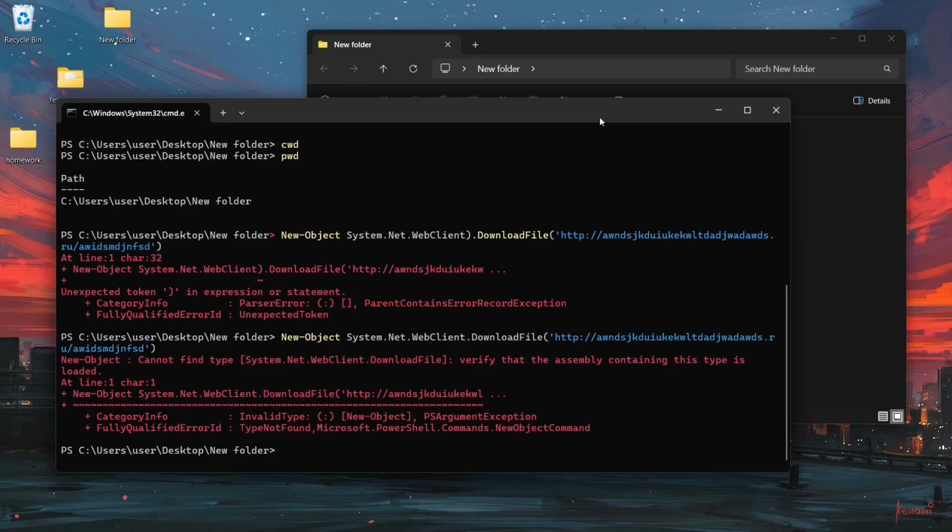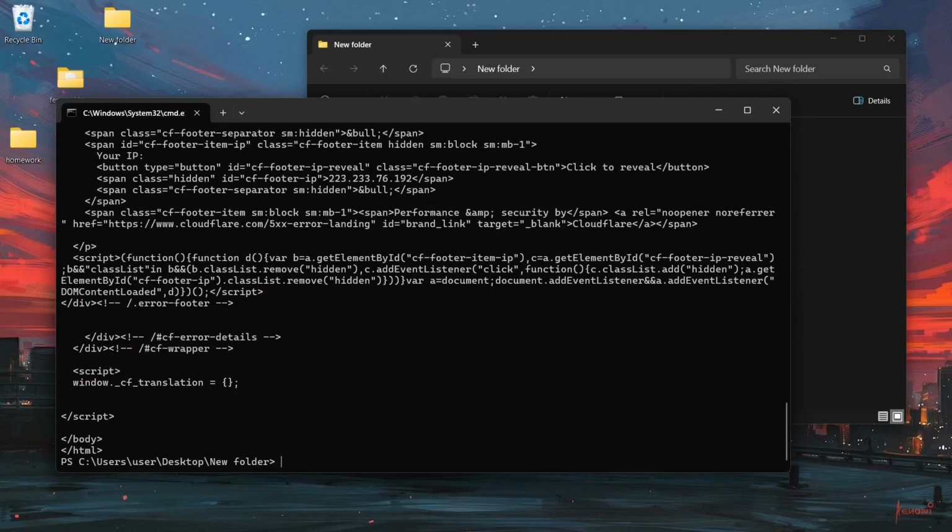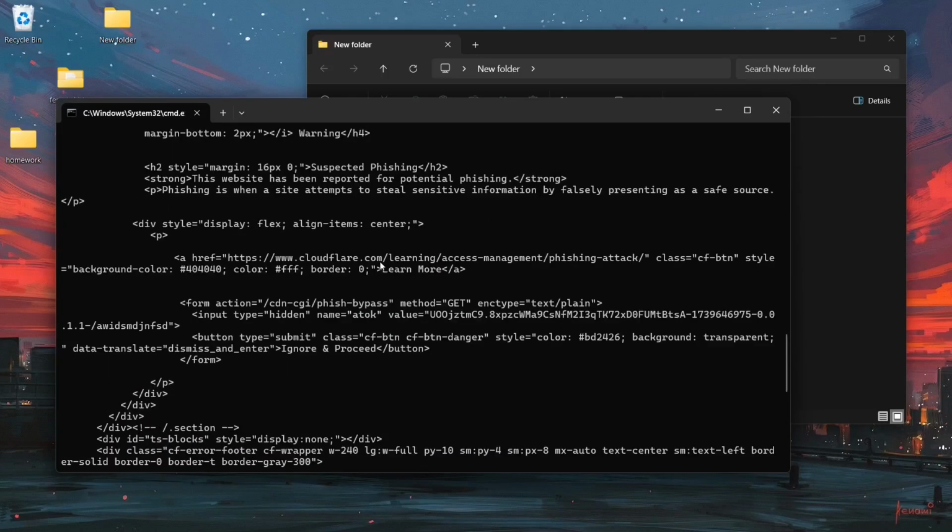I'm pretty sure you can. Alright, I think what we can do is probably use the header flag with curl. So we can go curl.exe, and then we're going to go with the header flag, and we're going to go user agent, and this is going to be PowerShell, and now we're going to enter the URL. Okay, that is not the URL. We're going to sort out the URL from it, and that is the URL. There we go. What is this?